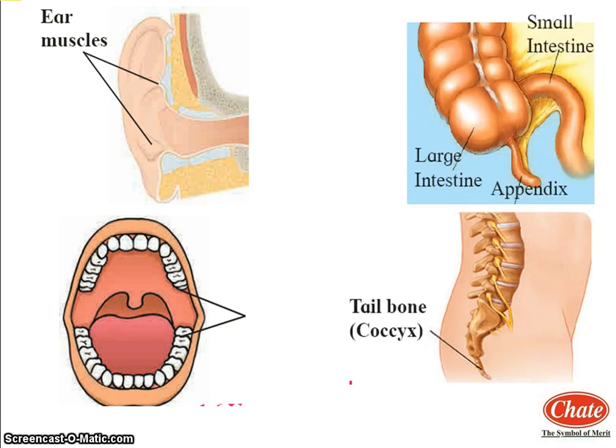Now the third vestigial organ is the appendix. Observe carefully the structure of the appendix. The appendix is a part of the digestive system. Here you can see the large intestine and small intestine also. The appendix is useless to humans but is a useful and fully functional organ in ruminants. Now, how is it useful for ruminants? It helps to digest tough herbivorous food.